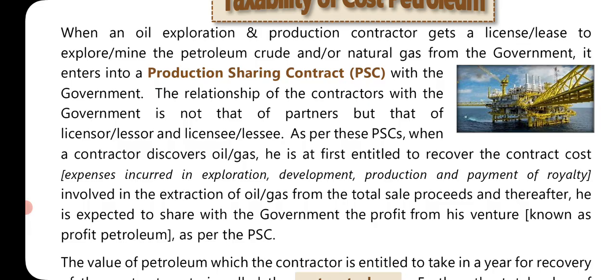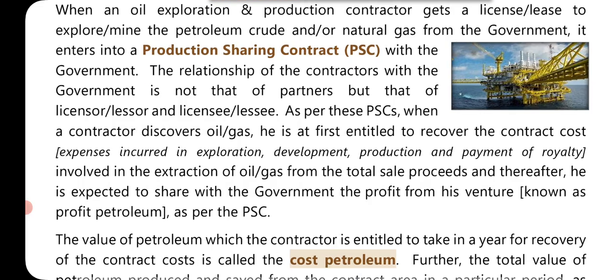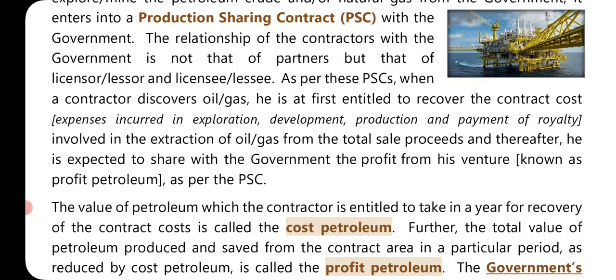As per the production sharing contract, when a contractor discovers oil or gas, he is at first entitled to recover the contract cost, expenses incurred in exploration or development, production and payment of royalty involved in the extraction of oil or gas from the total sale proceeds, and thereafter he is expected to share with the government the profit from his venture, known as profit petroleum, as per the production sharing contract.